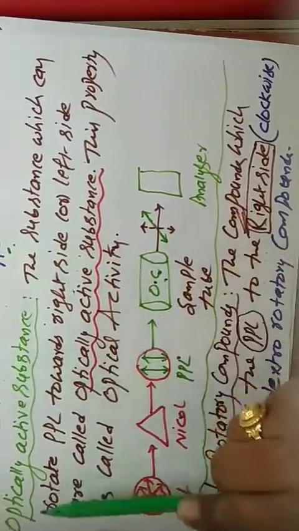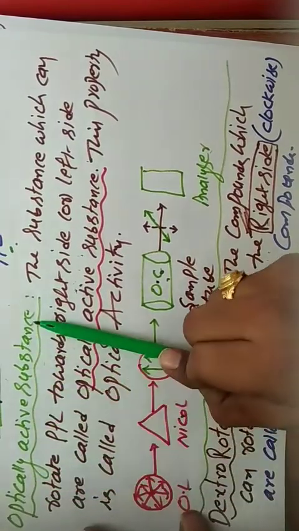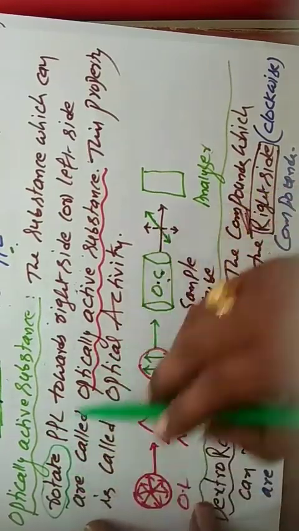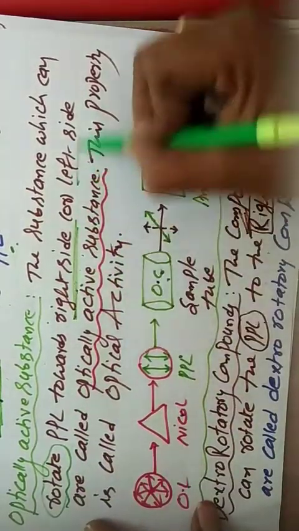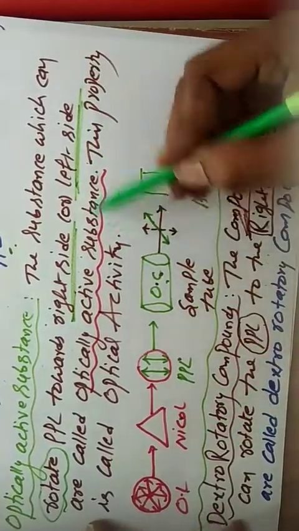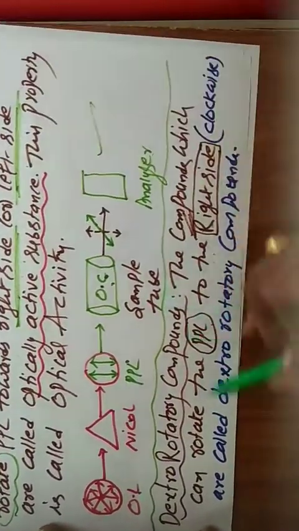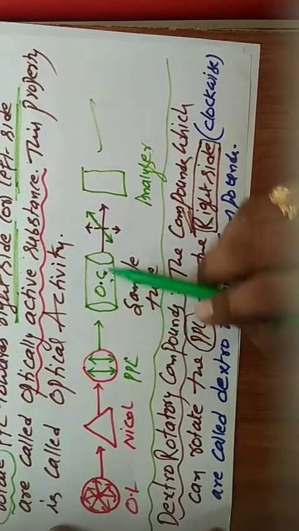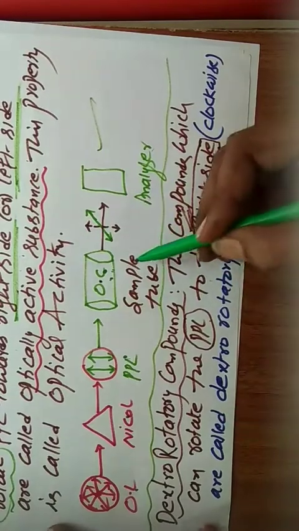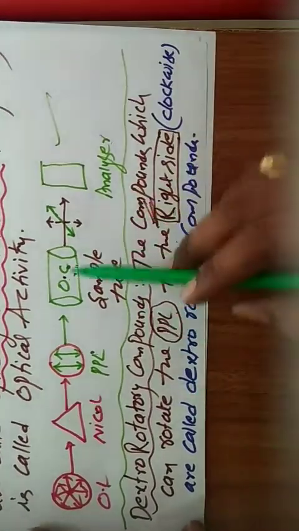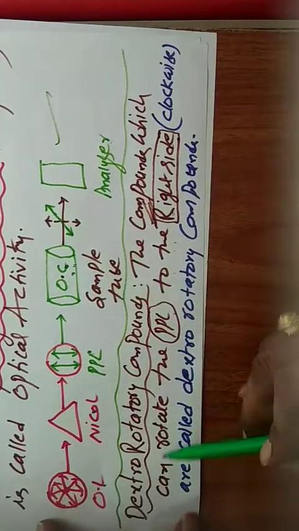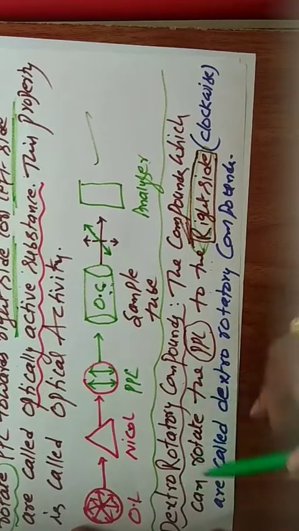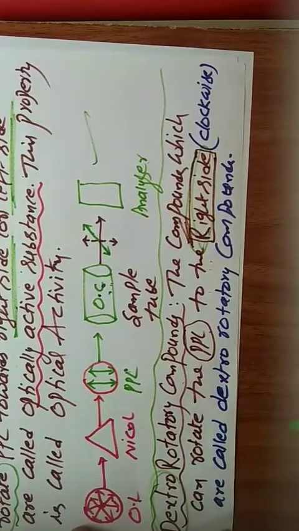Based on this, we define the optically active substance. Optically active means it can rotate plane polarized light to the right side or left side. That is called optically active. It is taken diagrammatically, very easy to understand. So when plane polarized light is passed through glucose solution, it will rotate. That is called an optically active substance. If it rotates to the right side, we call it dextrorotatory. Dextro means right side.